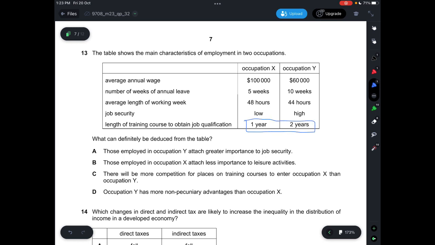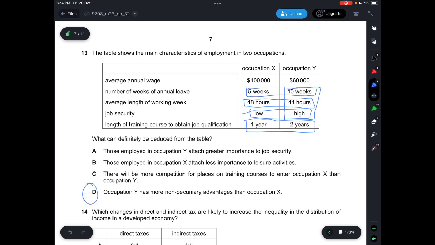B only looks at leisure activities. And then A only looks at job security. Then for D, it says occupation Y has more non-pecuniary advantages. So yep, of these, what we can definitely deduce would be D.